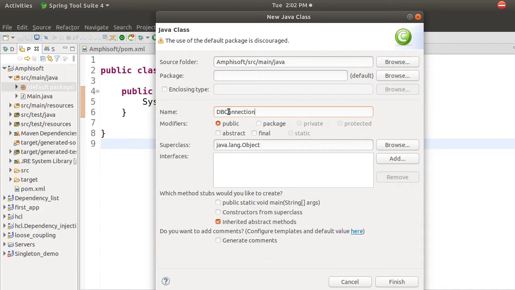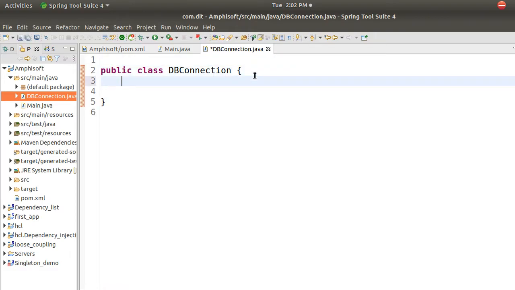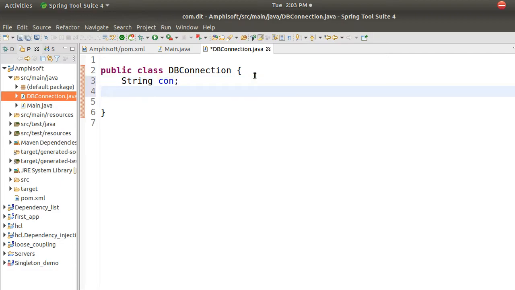Okay, so I just give a class called DB connection and I hit enter. Okay, what are the attributes of DB connection? What do you need if you want to connect to DB? We need first of all connection. So you need some connection as a URL, right? As a URL you need to have a connection. For your URL we need username, we need password, for connection. Okay, so I will use username and password. Is that fine? Yeah. Okay.